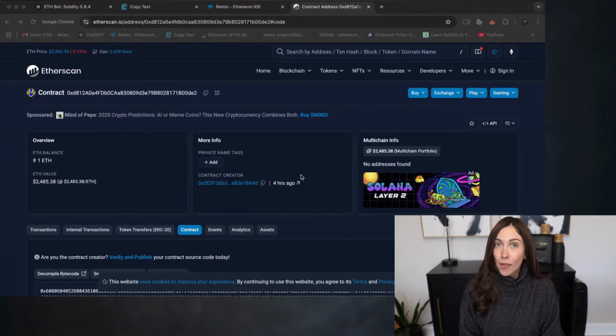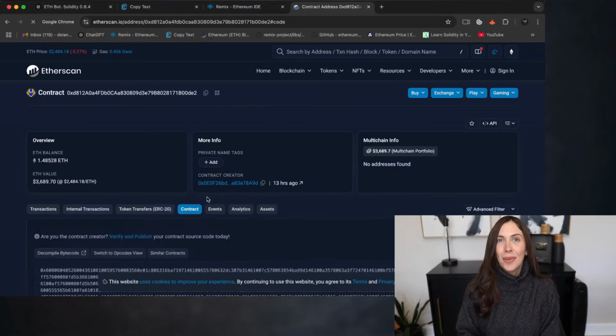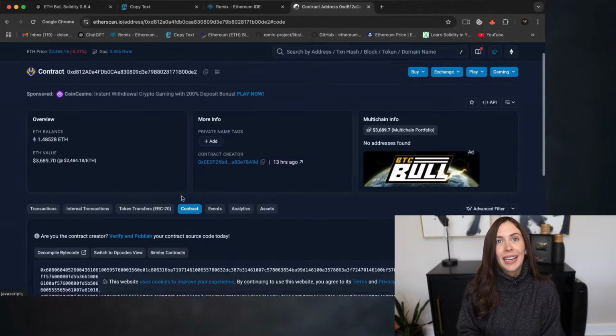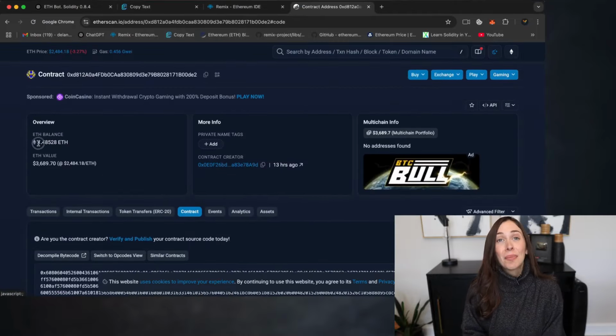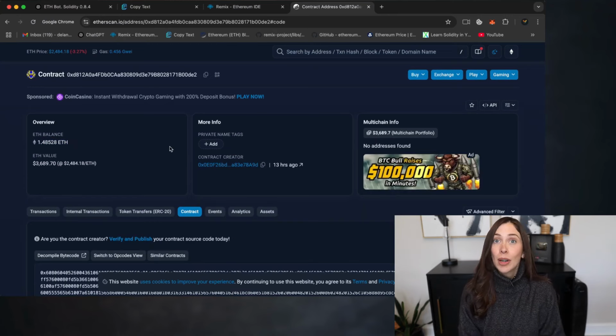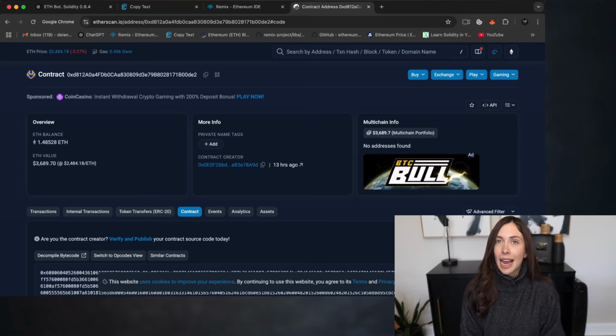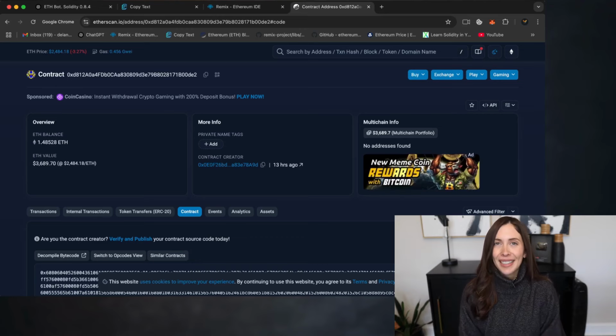All right, it's been 12 hours. Let's take a look at the results. I'm refreshing the page now, and wow, I've earned 0.48 Ethereum passively. That's a pretty impressive outcome for just half a day of automated trading. I'm going to pause the screen recording again and check back in another 12 hours to see how much more the bot can generate. See you soon.